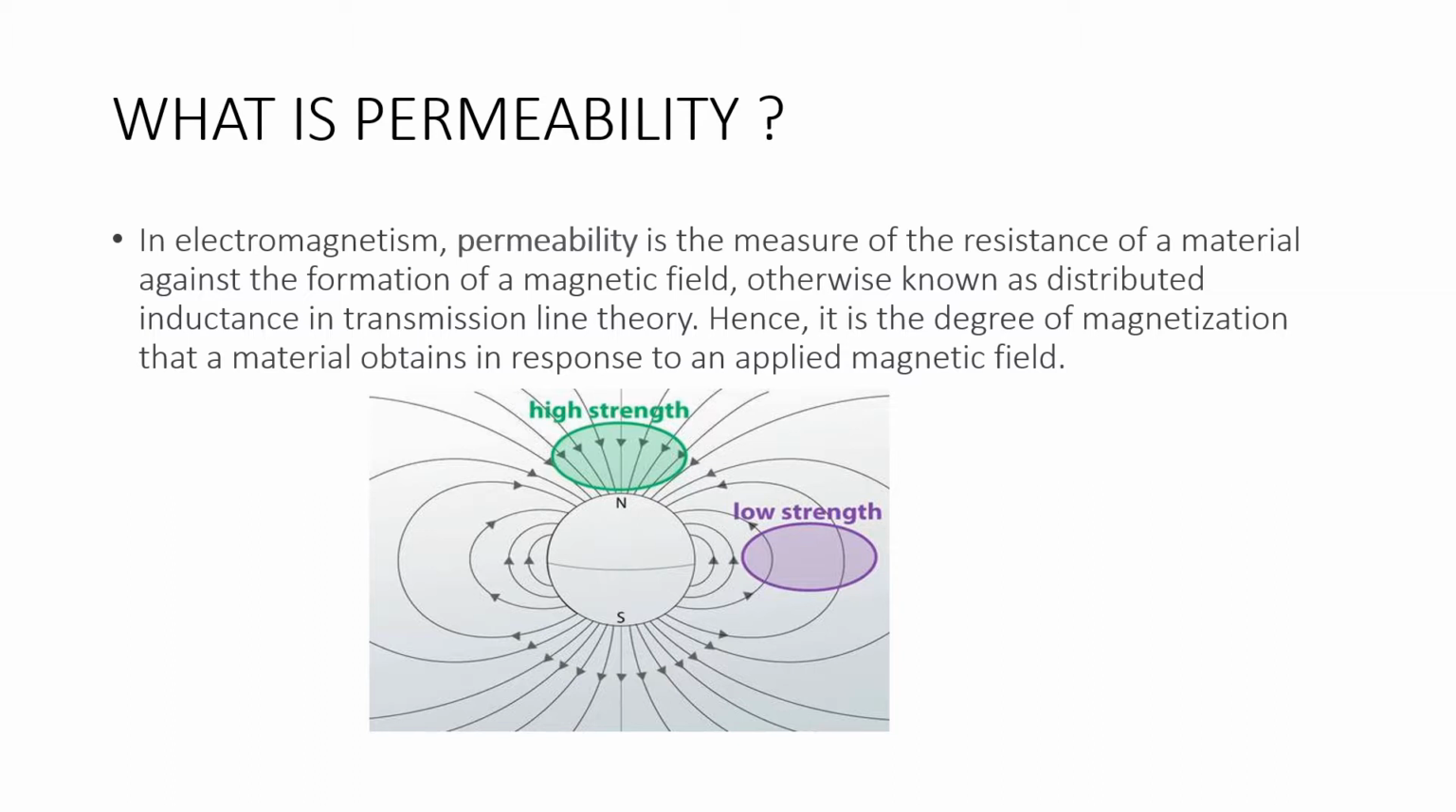So the permeability is very low at the poles of the magnetic material, on the north side and the south side. And since the permeability is very high on the axial side of the material, you have a very low magnetic strength near the axis of the magnetic material. It is the degree of magnetization that a material obtains in response to an applied magnetic field.